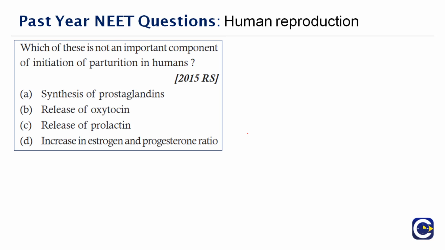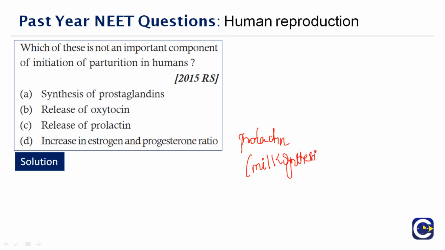Next question here. Which of these is not an important component of initiation of parturition in humans? It's parturition, not partition. The role of the prolactin. So what comes into act now? Prolactin is not connected with the initiation of the parturition in humans. What is prolactin associated with? Milk synthesis, right? Prolactin is responsible for milk synthesis in mammary glands.